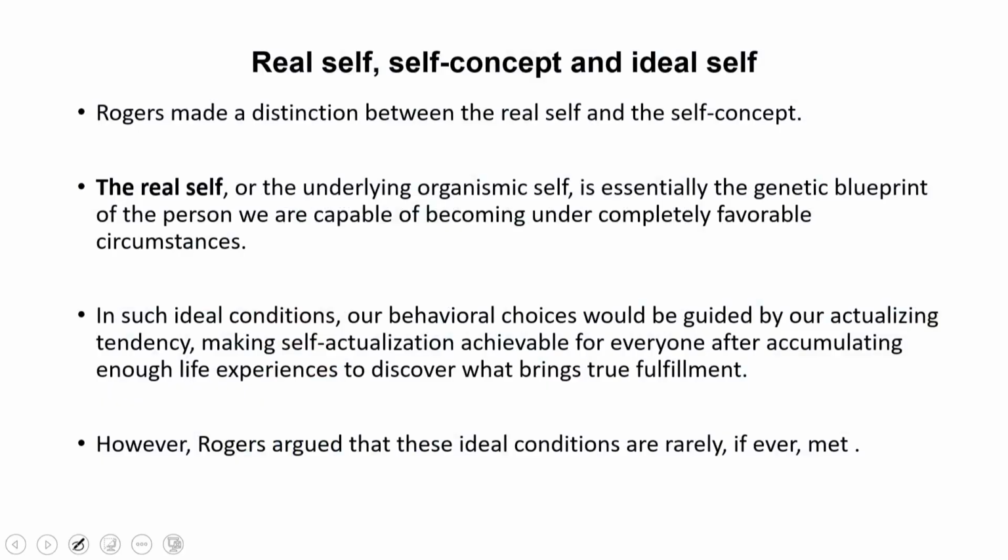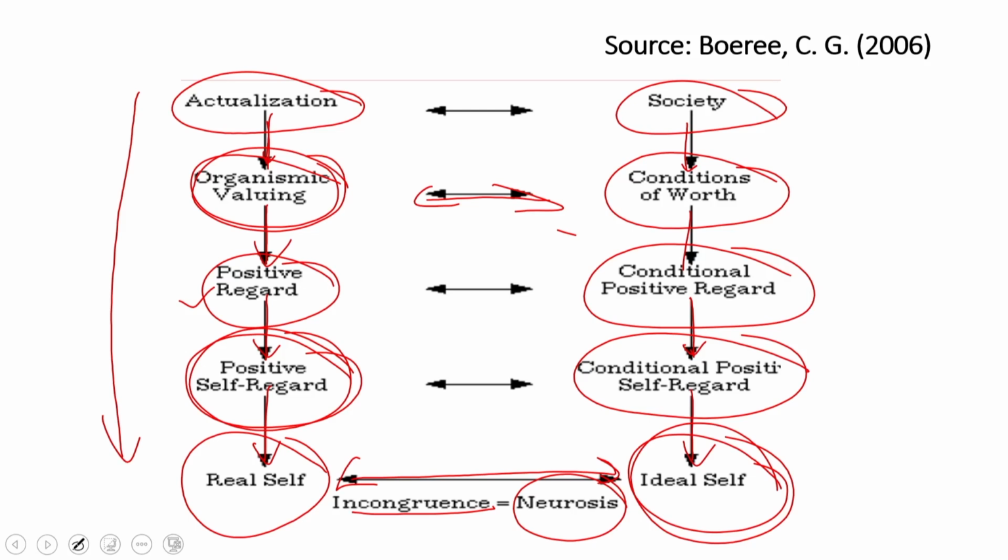So, the concepts of real self, self concept and ideal self are other things that are a natural outcome of this model. He made this distinction. Real self, as we already discussed, is the underlying organismic self, essentially the genetic blueprint of the person we are capable of becoming under completely favorable circumstances. So, as I said, on the left side of the model, when everything is completely favorable, we end up with the genetic blueprint of that life process, the real self.